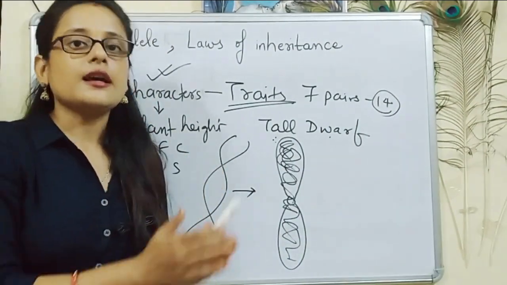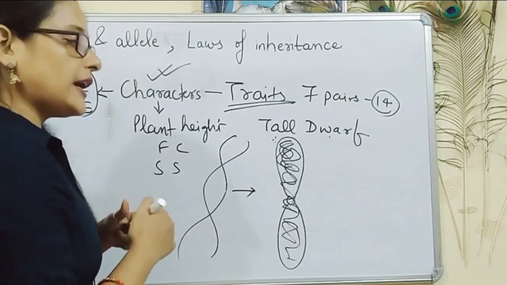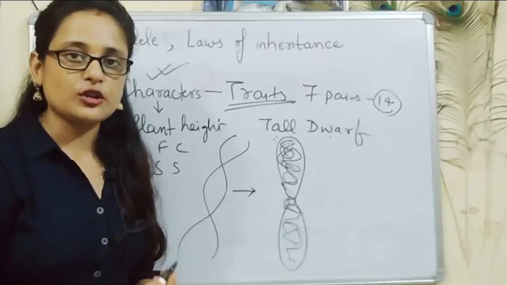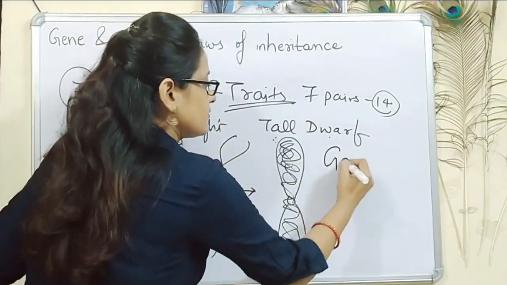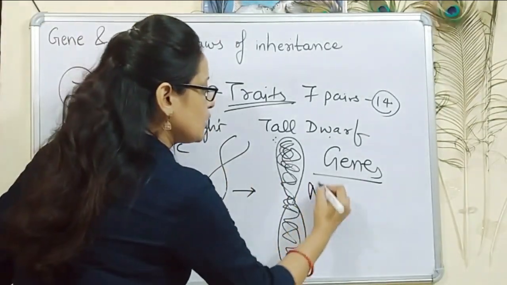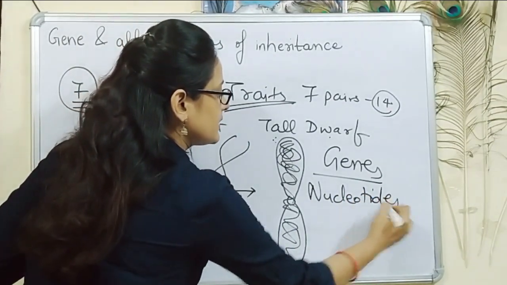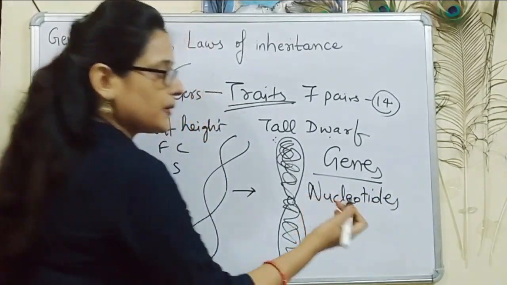Normally in cells, DNA is present in the form of chromatin. The segments of DNA that form protein or help in formation of protein are called genes. As you all know, DNA is made up of nucleotides. These are biomolecules, which I will discuss in detail in my upcoming videos.